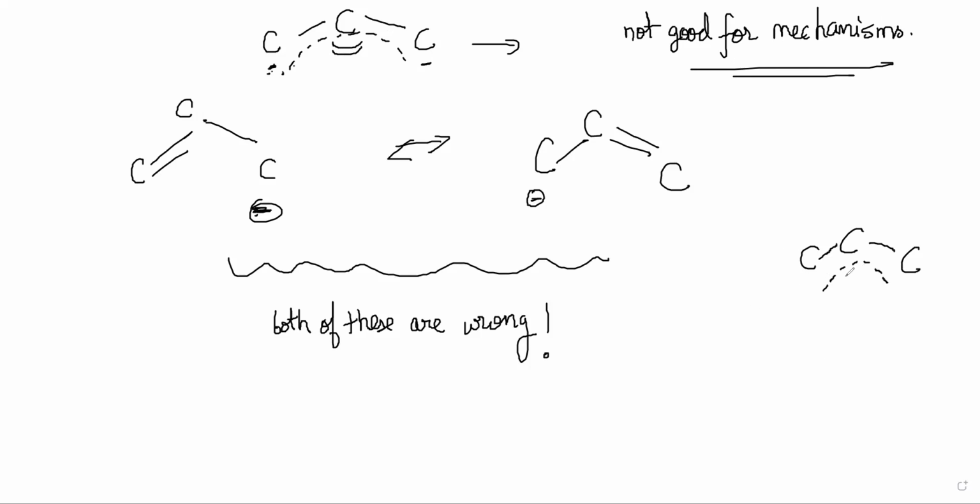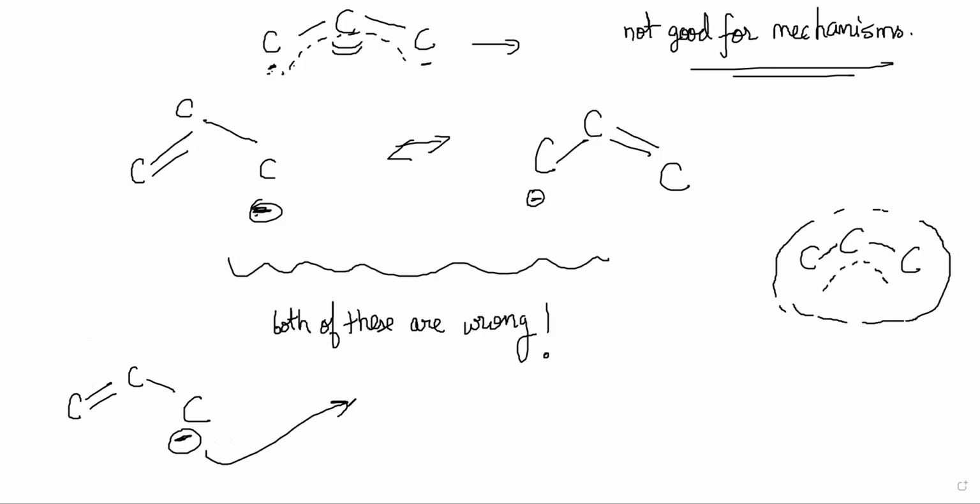It will be difficult to write mechanisms using this structure, even though it is closer to the reality. So while drawing mechanisms, we will mostly use something like this and show electrons going somewhere. But remember that this is not the reality. In reality, the electrons are delocalized.